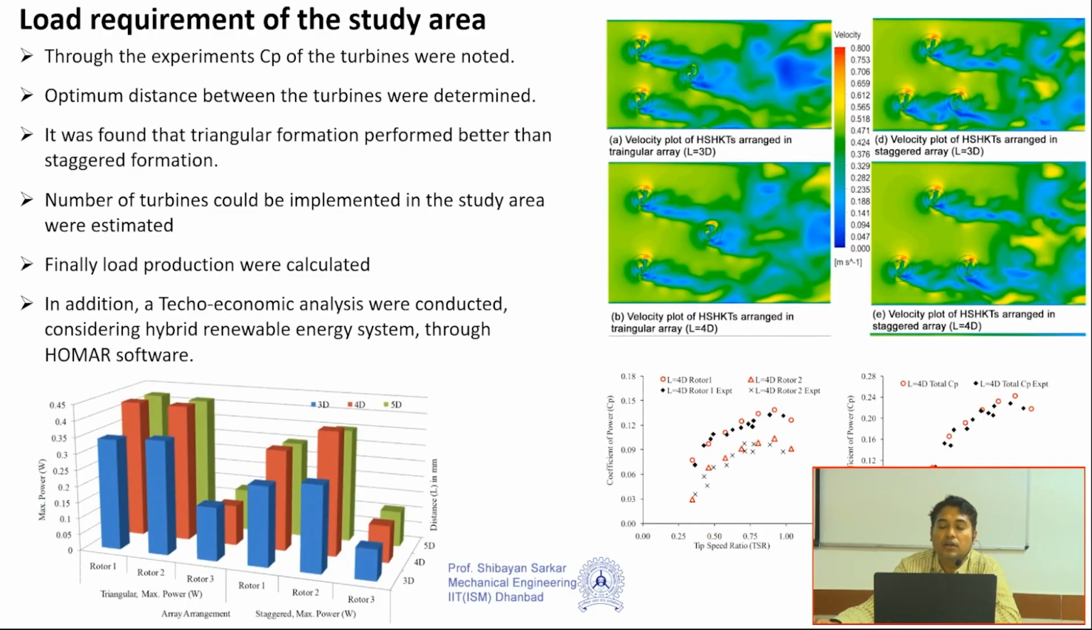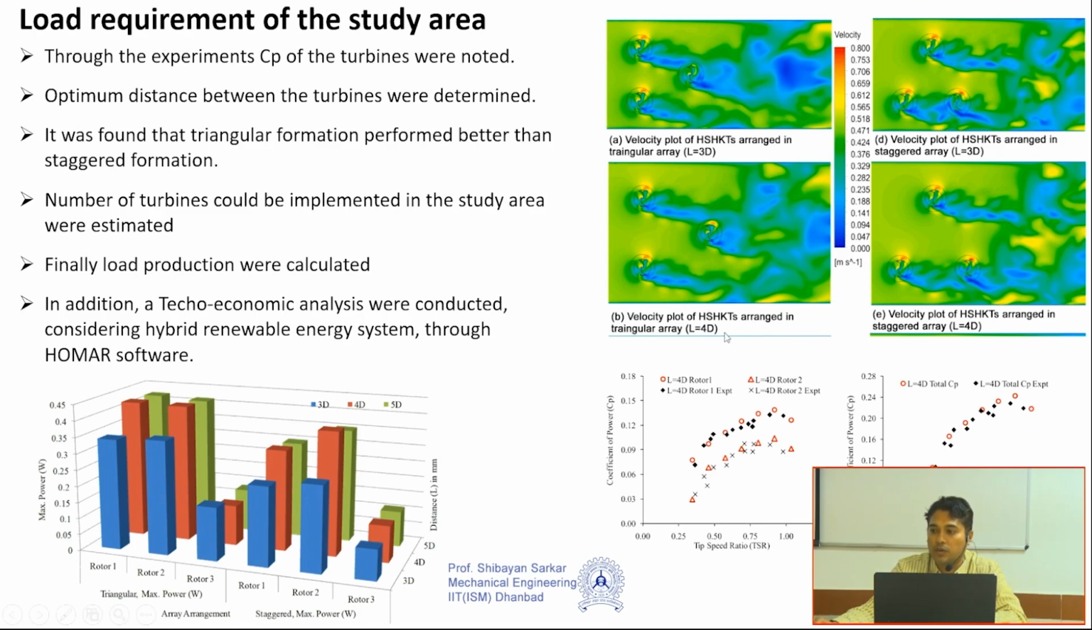Similarly here also we tried to increase the distance between the turbines. So there are two things. One is the formation of the turbine, and the second is the inter-turbine distance. The formation, as I told you, will be either triangular formation or staggered formation. And similarly we increased and decreased the turbine distance, and accordingly we found out that at 4D